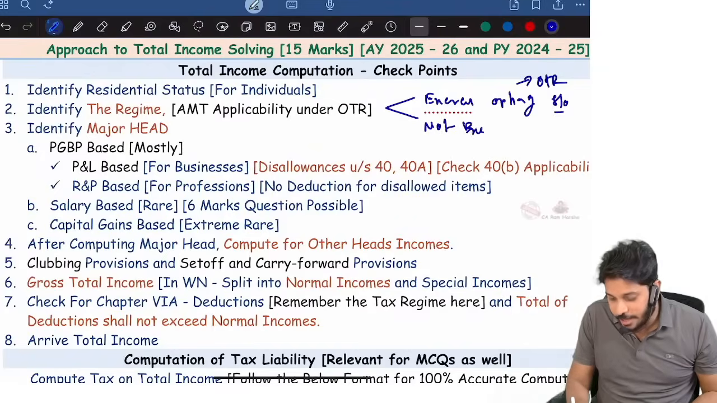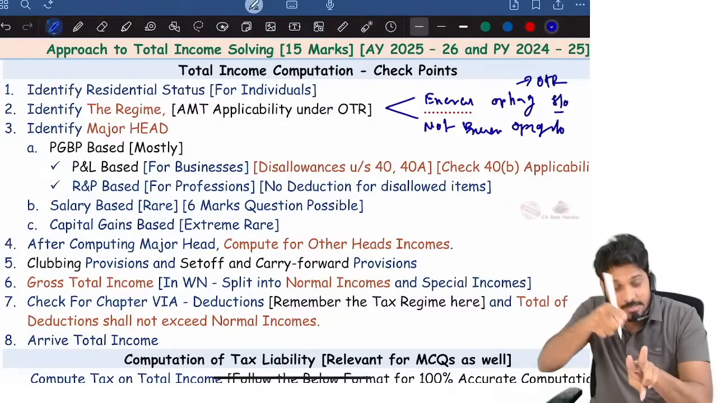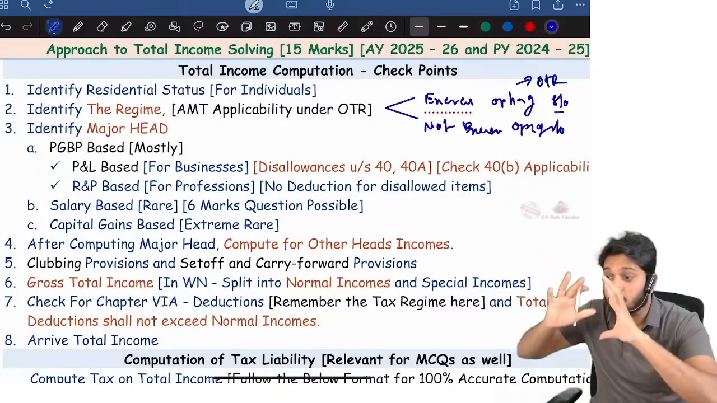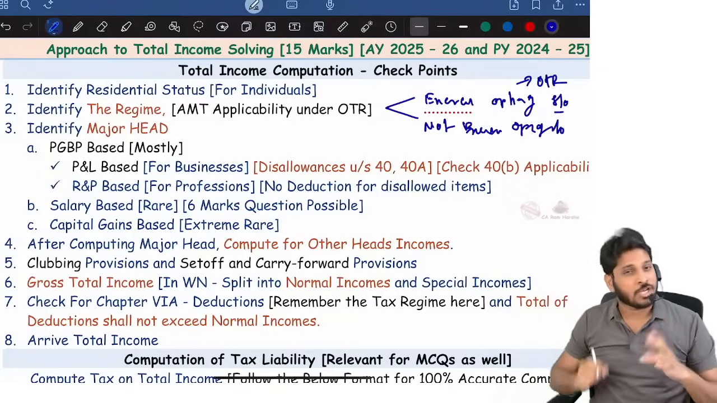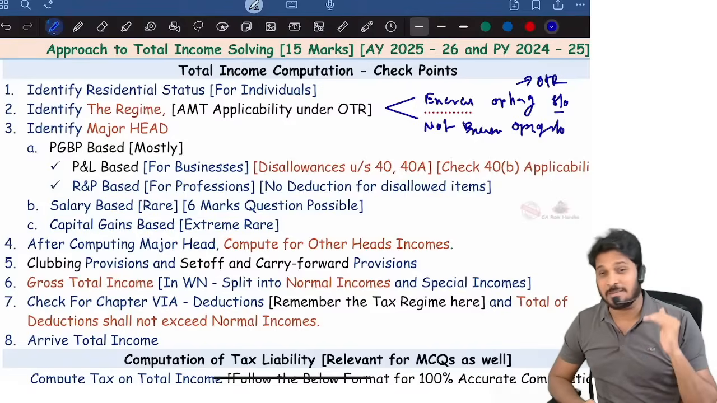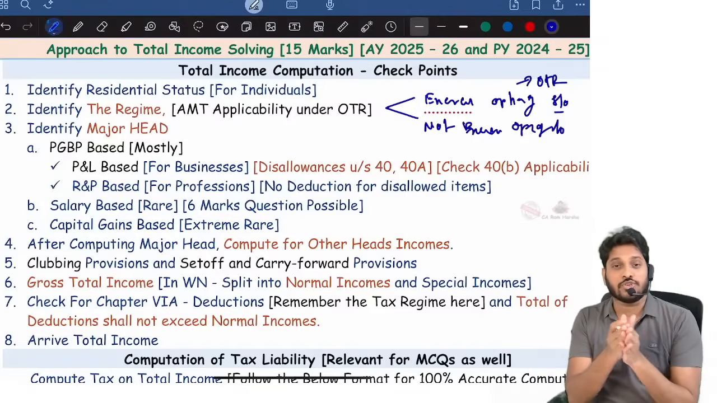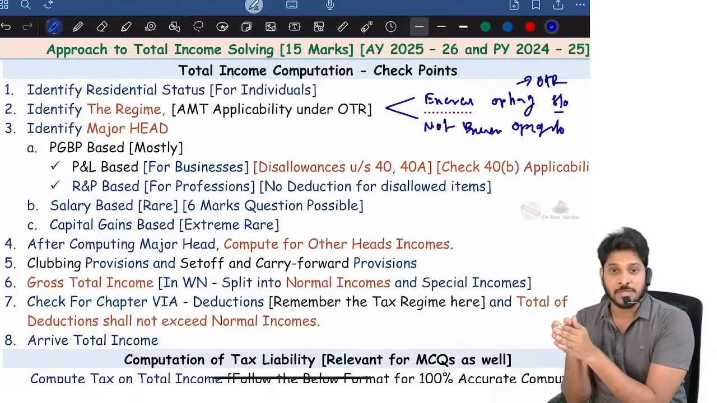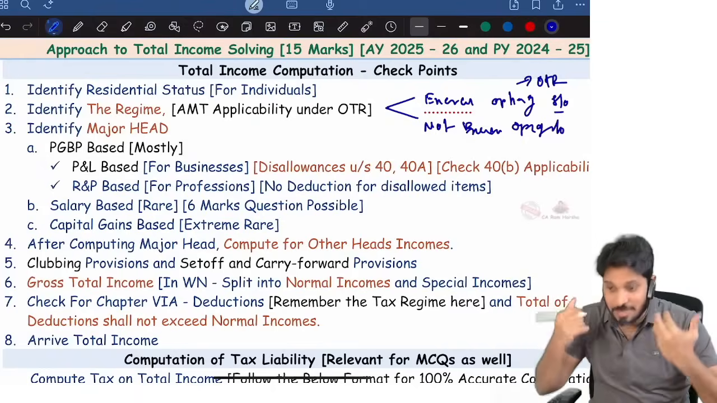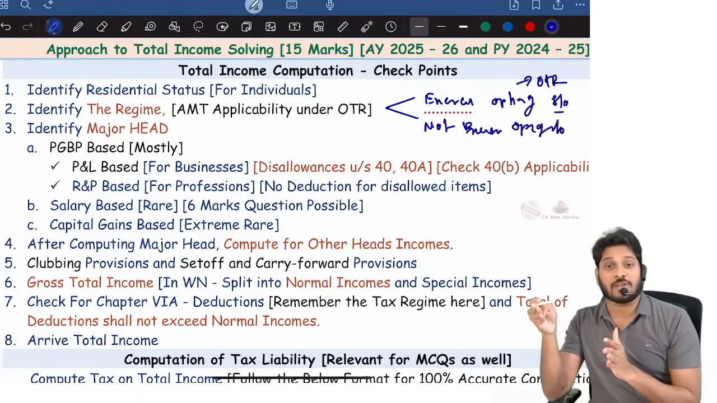SSC not exercised option of shifting out. Not exercised option of shifting out means what? He is going with the default tax regime. Or sometimes they can straight away simply give, SSC wanted to go with the default tax regime 115BAC. Sometimes they will give SSC do not want to proceed with 115BAC.